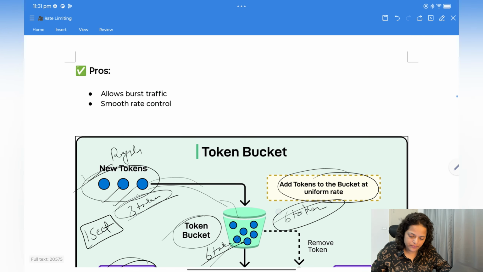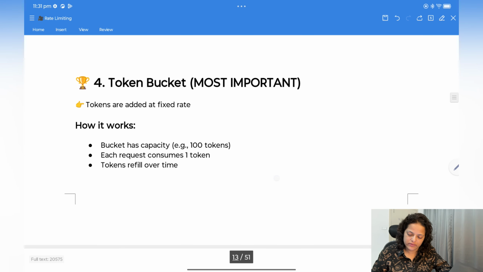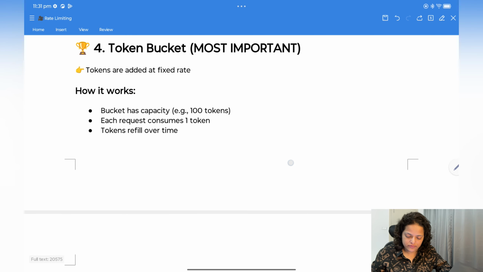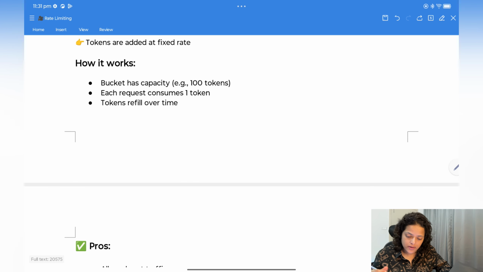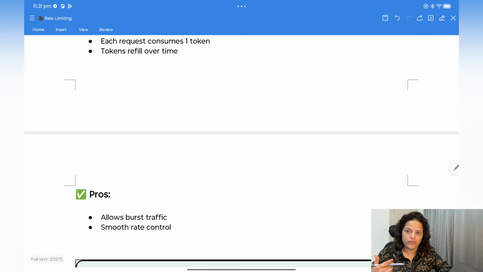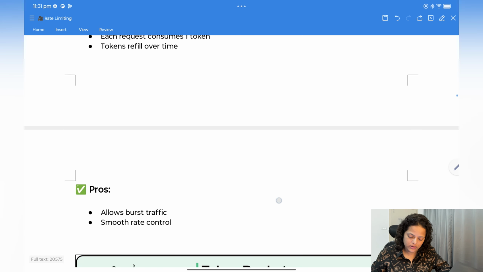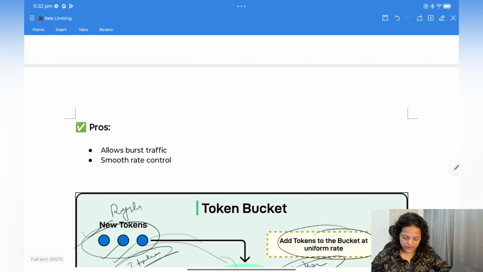So this was related to the token bucket, which is very important. Tokens are added at a fixed rate, like through the refiller. And how it works: the bucket has a capacity of, say, 100 tokens, like in our case it was 6. Each request consumes 1 token, and tokens refill over time, means per second you can add tokens to the bucket.